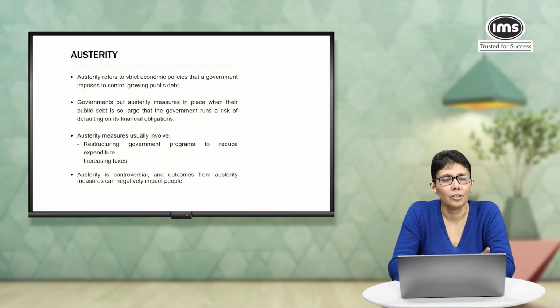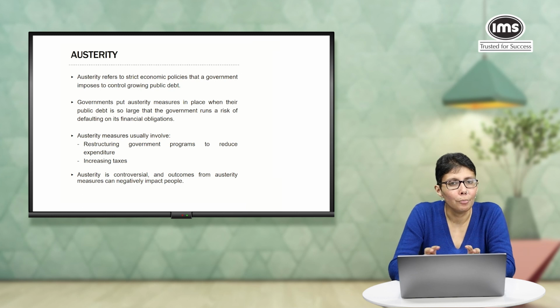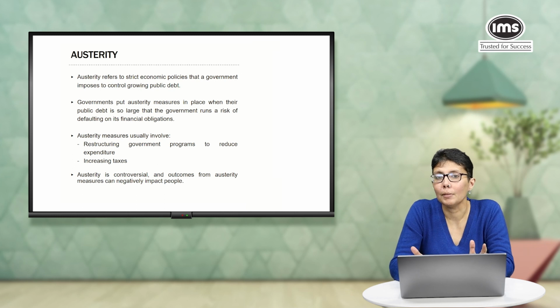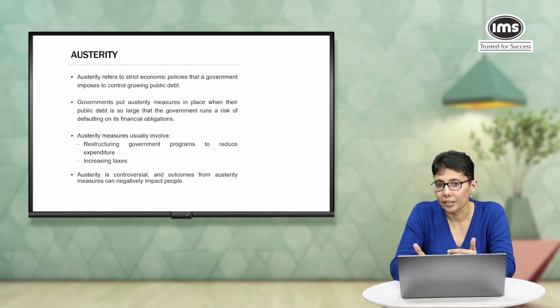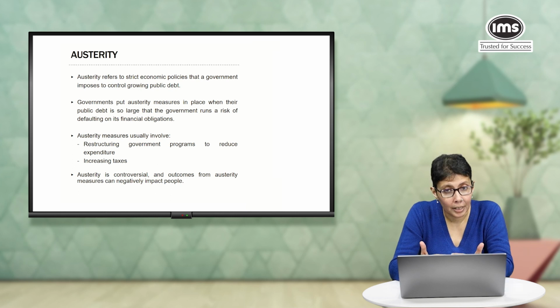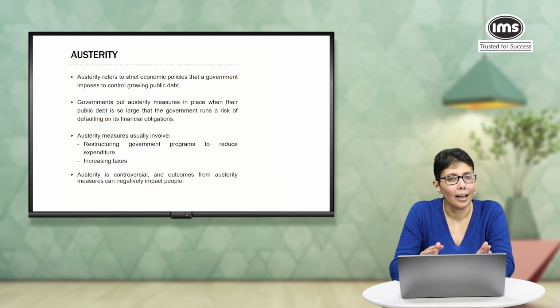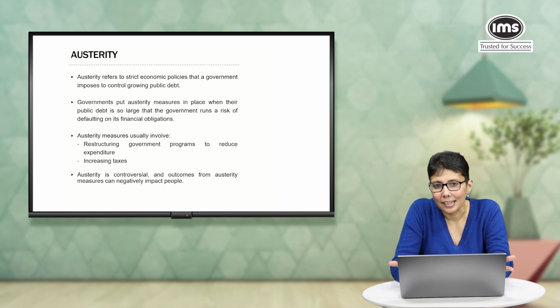So these measures are usually put in place where government or public debt is so large that the government runs a risk of not being able to meet its financial obligations. So for example, in the case of India, we were exactly at that stage. Normally, austerity measures involve doing two things. The first is restructuring government programs to reduce expenditure. And secondly, obviously, to increase taxes, because that is the government's source of income.